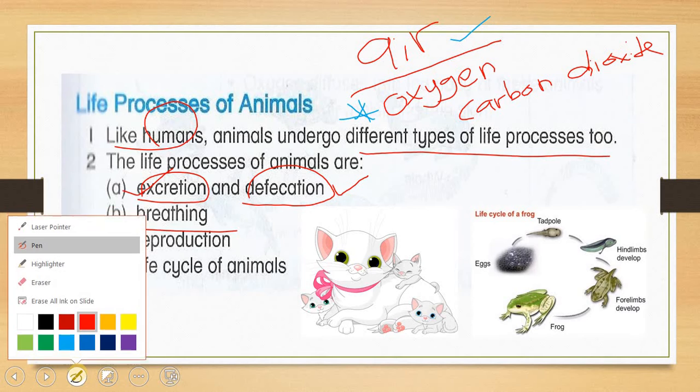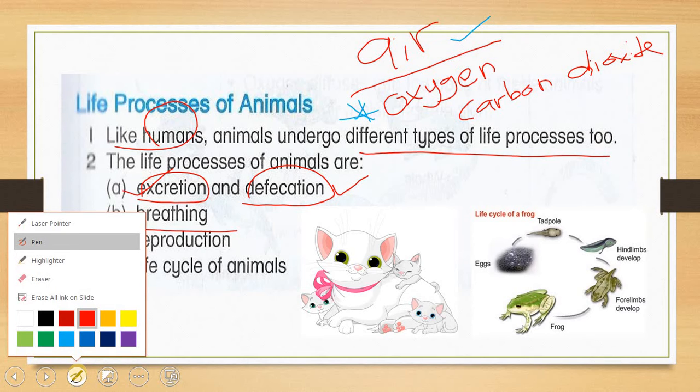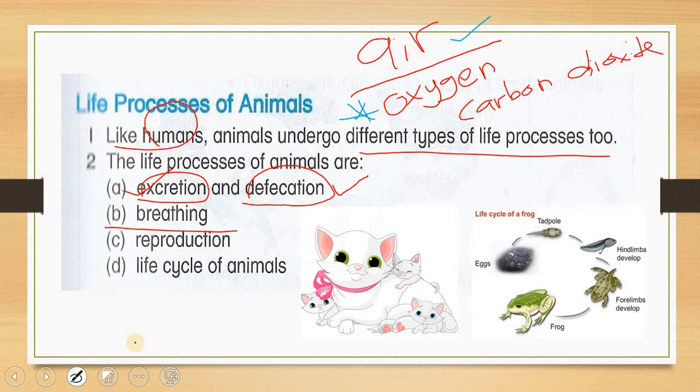They also reproduce. What it means by reproduce here is that the animal will have more cells. Reproduction means that the animal has offspring. For example, if we have a cat, we will have kittens. They will have baby cats.